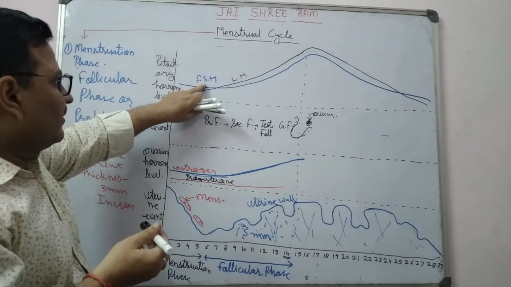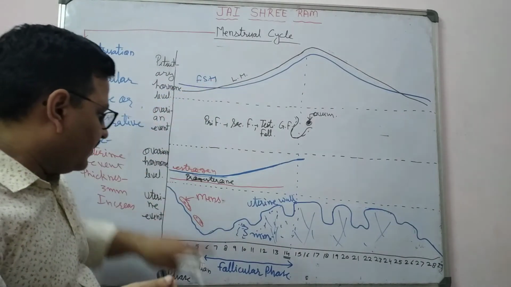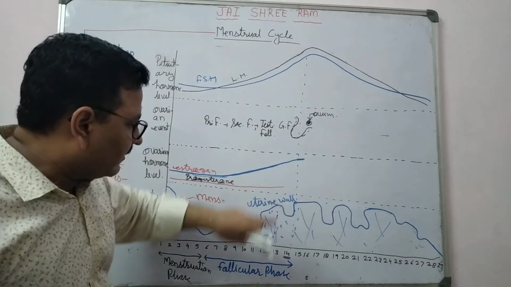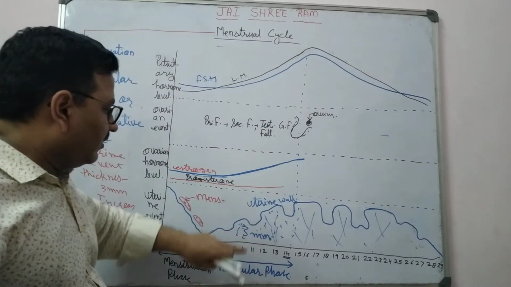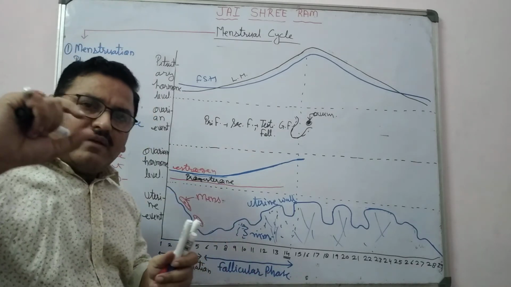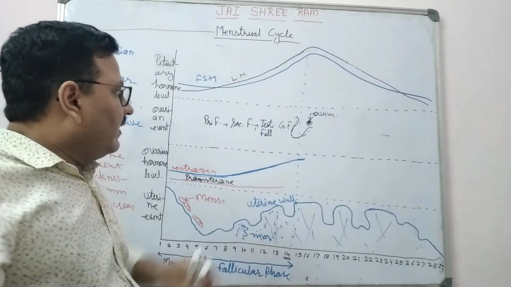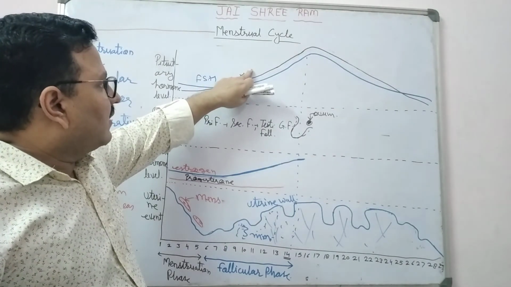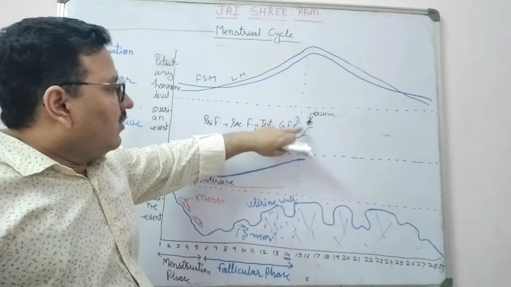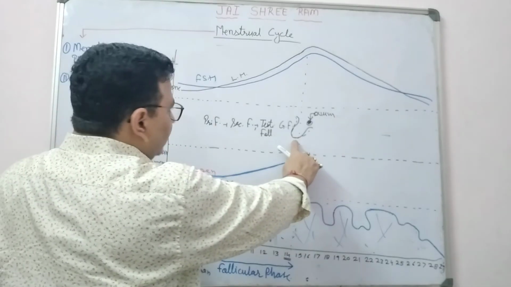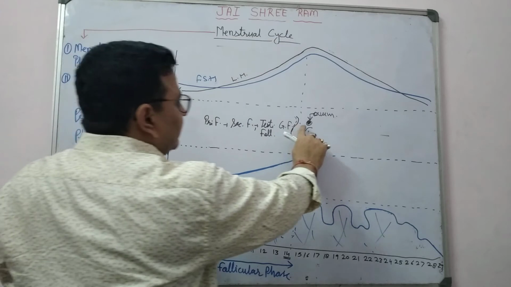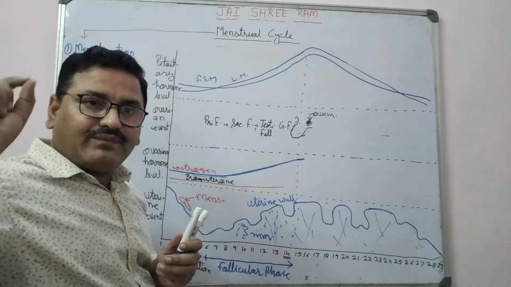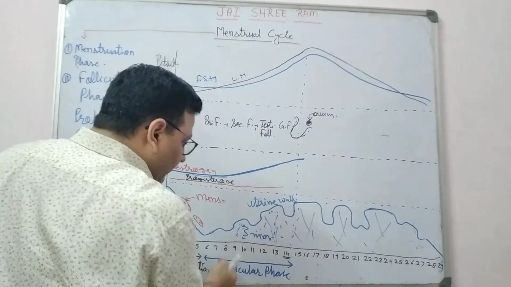Both follicle stimulating hormone and LH hormone are at their highest peak during the follicular phase. Estrogen is also at its highest peak in the follicular phase, but progesterone is present in very low amount. Due to the high amount of LH, there is ovulation. In ovulation, the Graafian follicle ruptures. This is the ovarian event, and they release ovum. The release of ovum at the mid of the cycle is known as ovulation. So this occurs in the follicular phase.